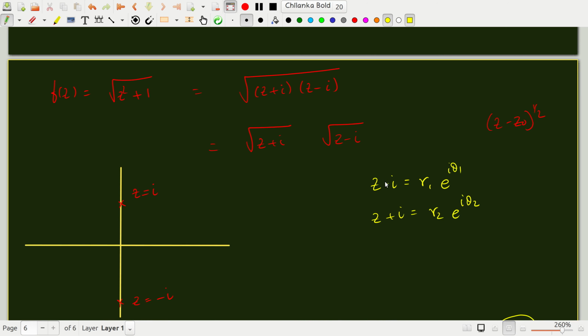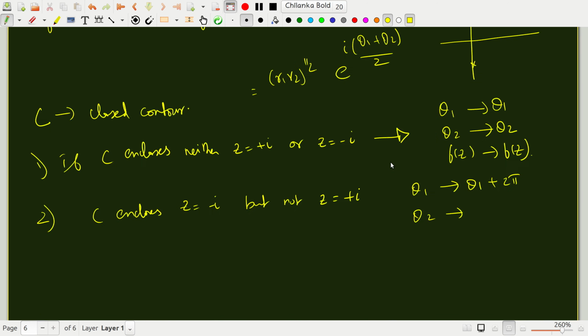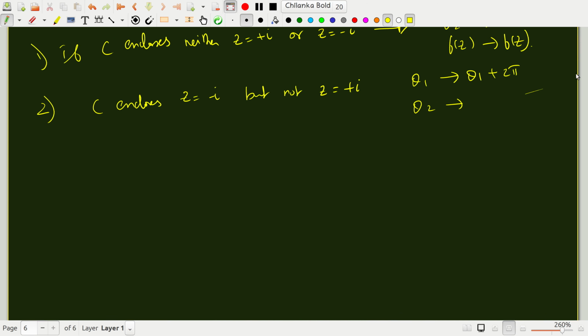So if I am encircling this branch point, then that theta will increase in its value by 2 pi, whereas theta 2 will remain theta 2. What will happen to f of z after one circle? Then f of z will become minus f of z.